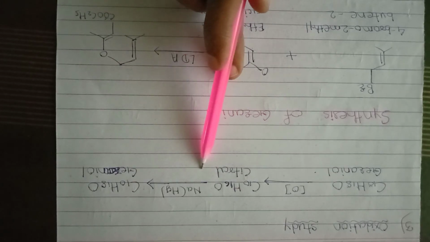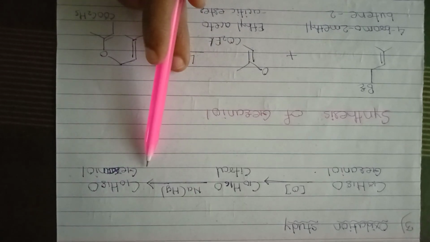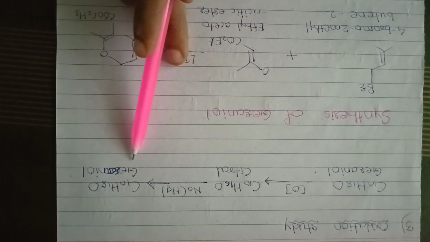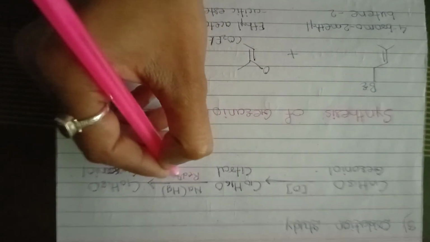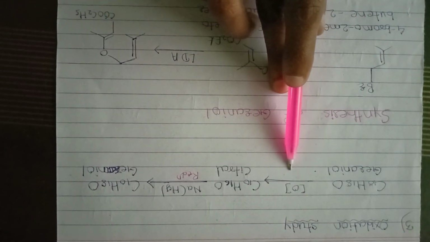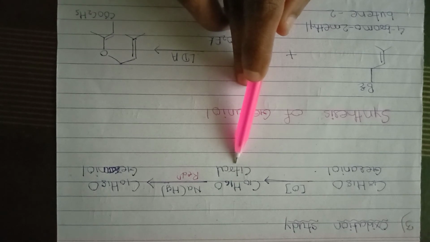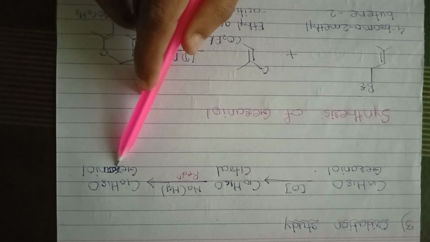Furthermore, the aldehyde C10H16O is identified as citral A, which can be converted back into geraniol by reduction. This is the reduction method. First, geraniol on oxidation gives the aldehyde citral. Then citral undergoes reduction and gives geraniol.